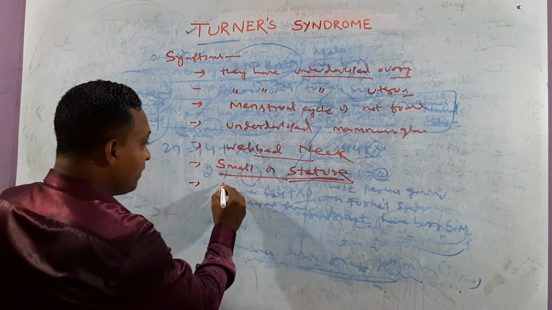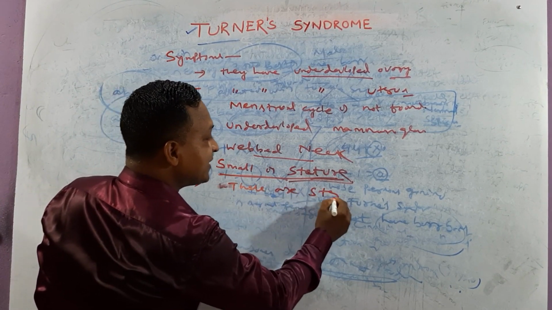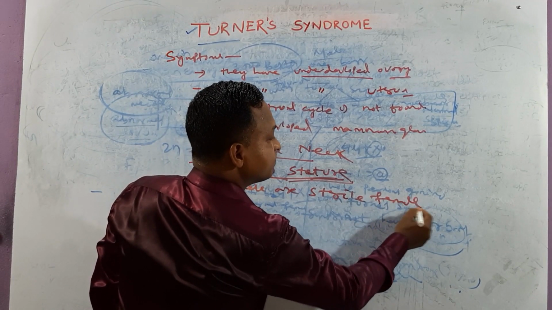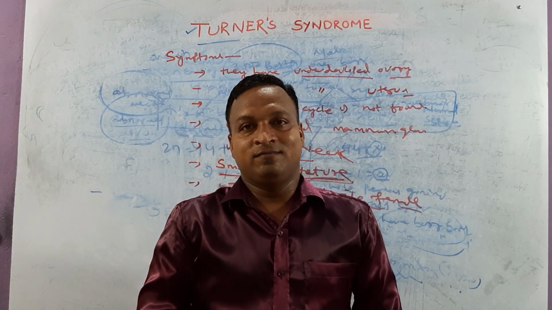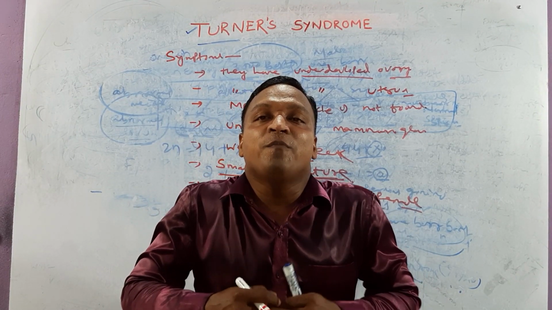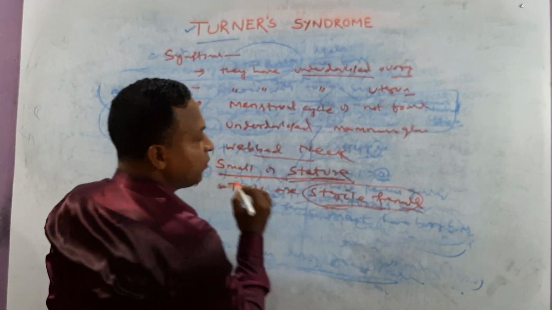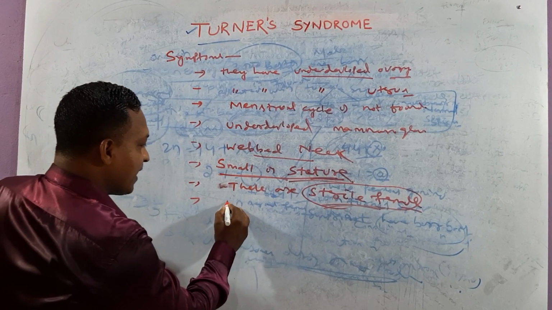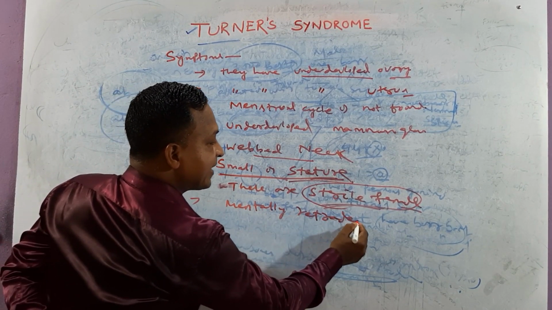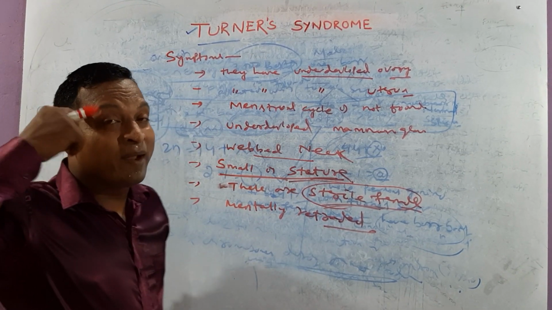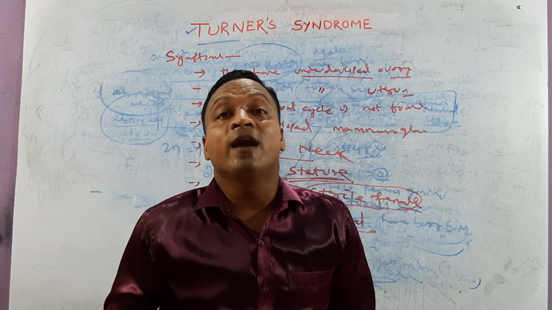The next one. These are sterile females. Meaning they can't be pregnant. Try to focus on this: these are sterile females. Okay, next one. They are mentally retarded. The brain is not functional or not well developed.